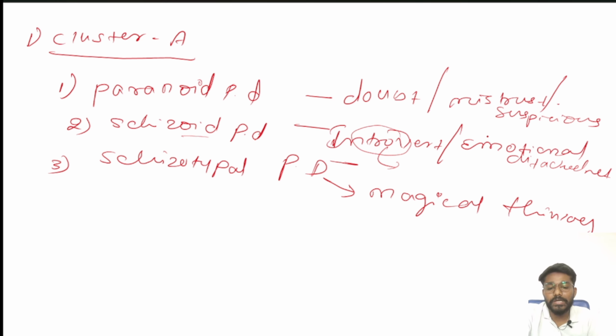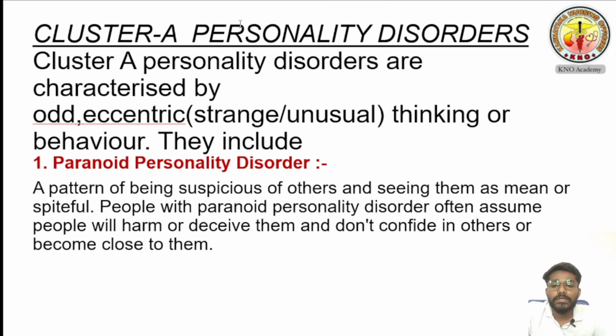Whenever schizoid personality disorder comes, you have to remember introvert and emotional detachment, and whenever schizotypal comes, you have to remember magical thinking. So we'll see cluster A disorders now. Cluster A personality disorders we are going to discuss in an elaborative manner. Cluster A personality disorders are characterized by odd and eccentric.